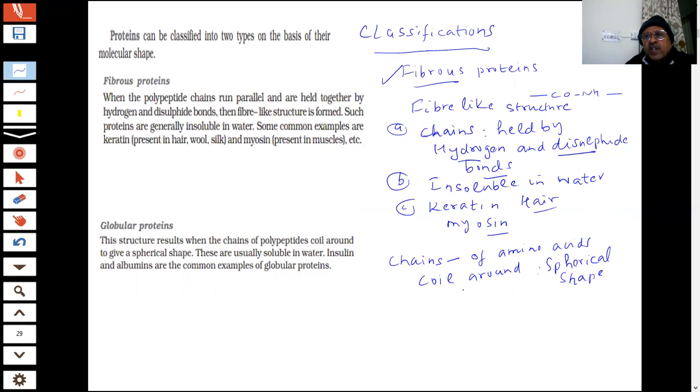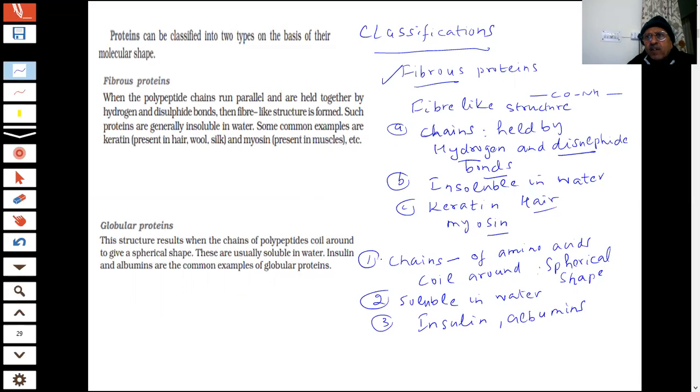So these are usually soluble in water. Sometimes they ask for a difference, student. These are soluble in water, and the examples are insulin and albumins. Insulin and albumins are examples of globular protein, student. At least one or two names should be known to us if they ask in the paper.